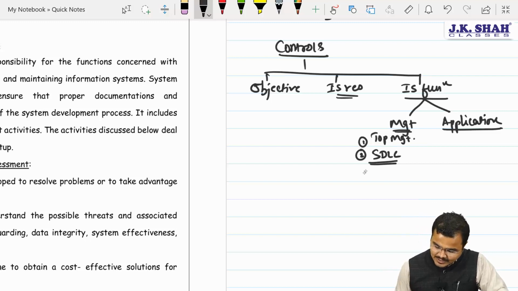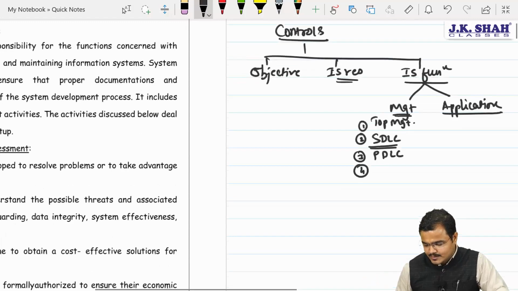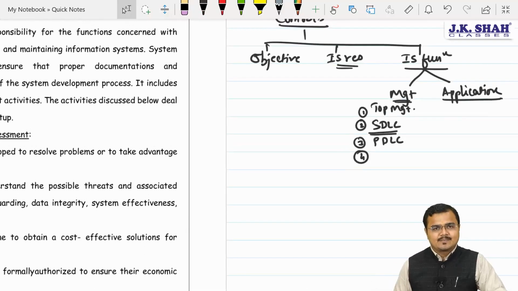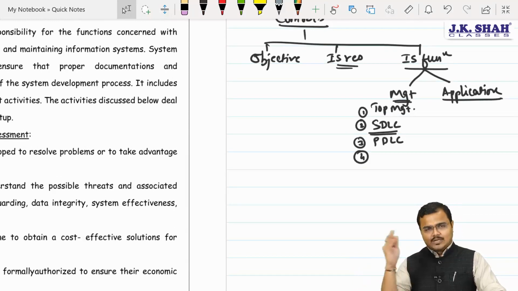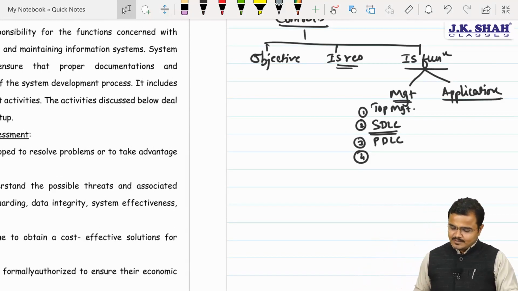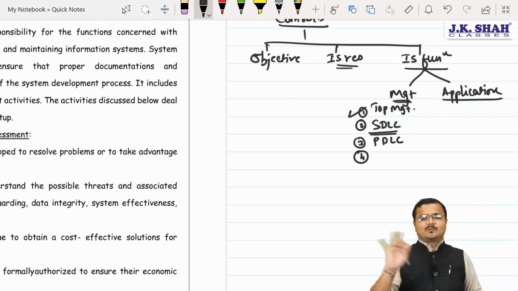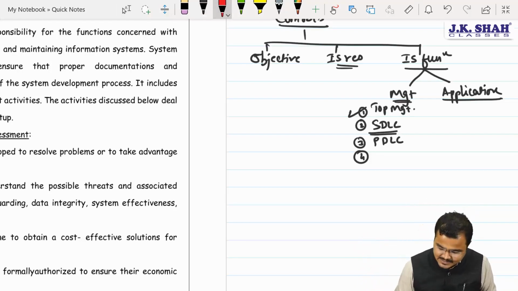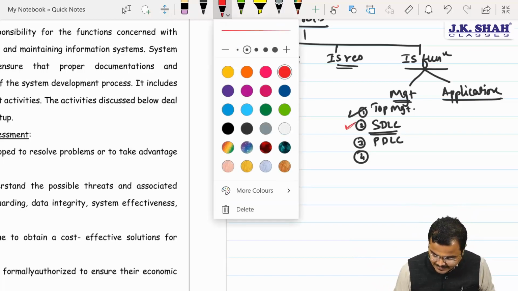Okay. So even the third, PDLC, program development life cycle, is the same, Chartered. The fourth one is obviously database management control. We have small changes over there, and we are going to see those. So let's begin our journey one by one. But top level management and IS management controls, no changes. In SDLC, system development, changes are there. We are going to refer to it right now.